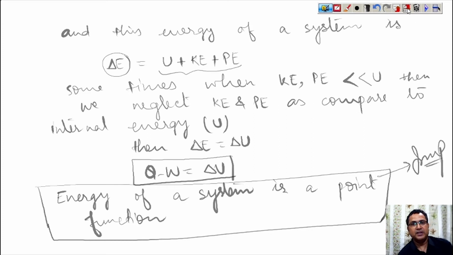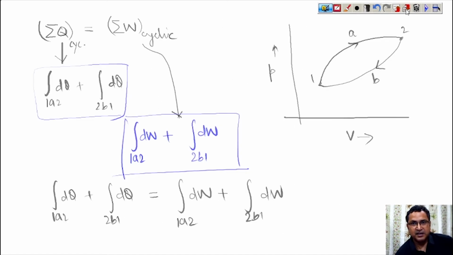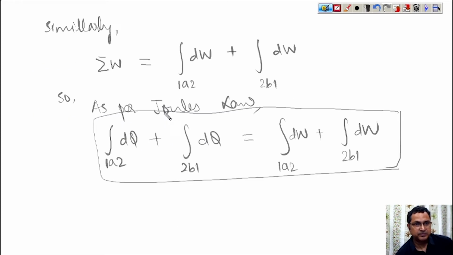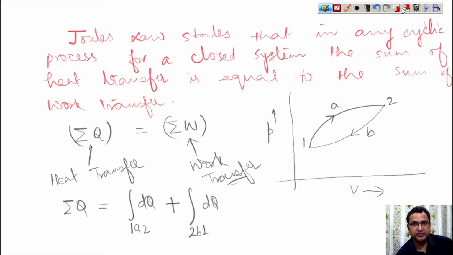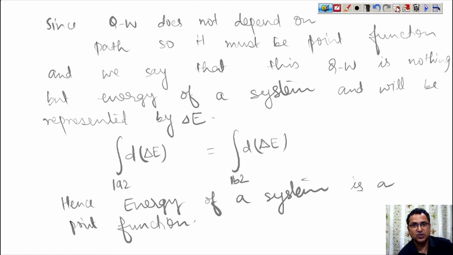Okay, the other outcome is that heat transfer is a path function. We have to prove that heat transfer is a path function. How to prove this?